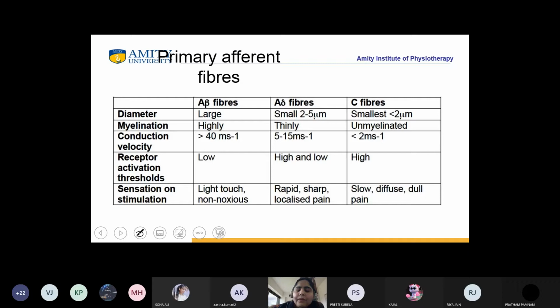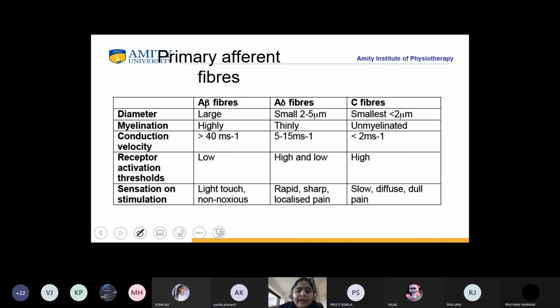So how do we classify all three types of sensory fibers? Because these sensory fibers are responsible for stimulating the sensory nerves, and until and unless we are stimulating the sensory nerves, the mechanism of action of TENS for pain relief won't suffice. Agree? All of you agree with that? Is this concept clear to all of you? Yes, ma'am.